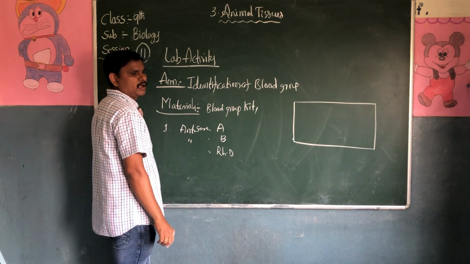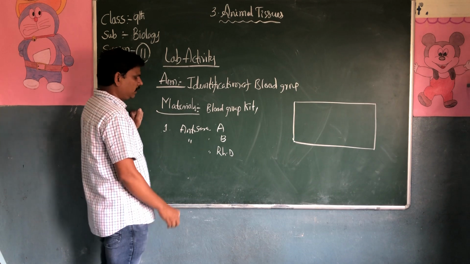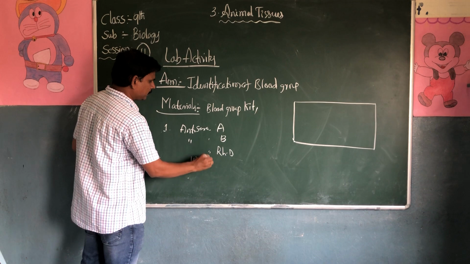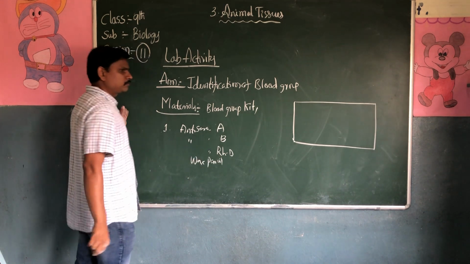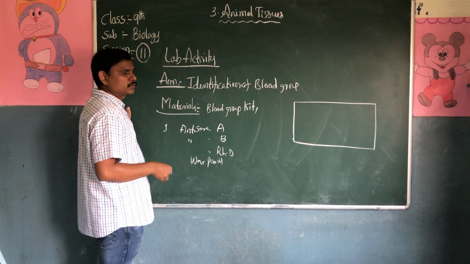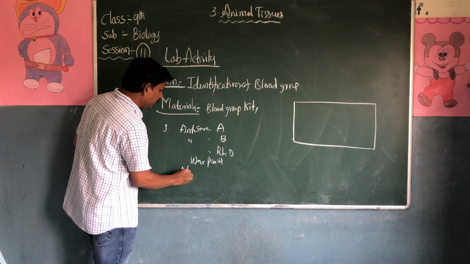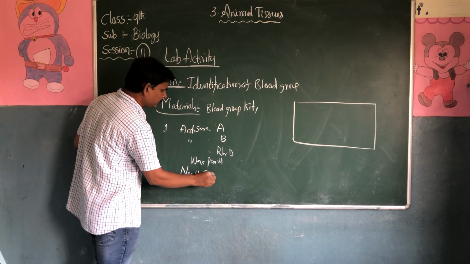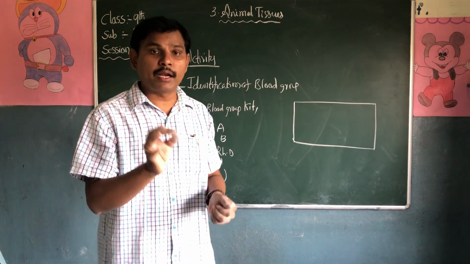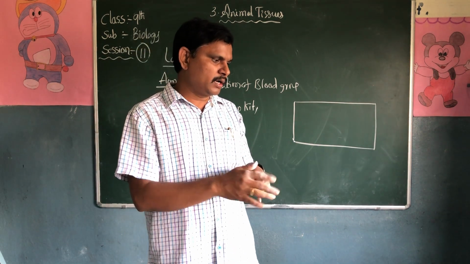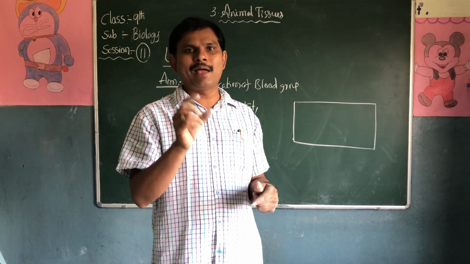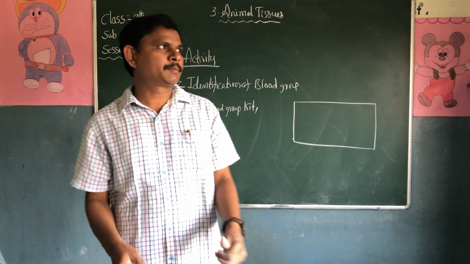We need a porcelain plate and wax pencil, three or four toothpicks, and needles. These are the materials to identify our blood group, and we need an instruction manual on how to do this experiment.